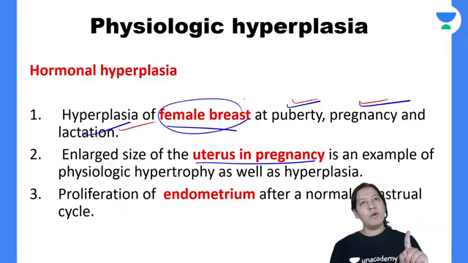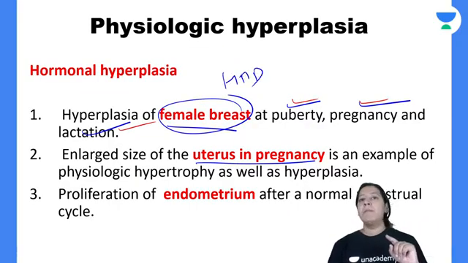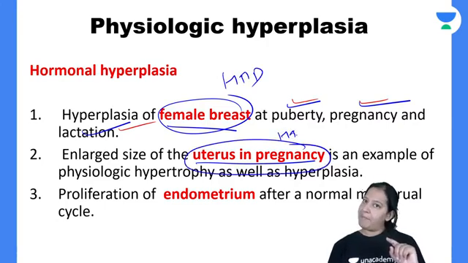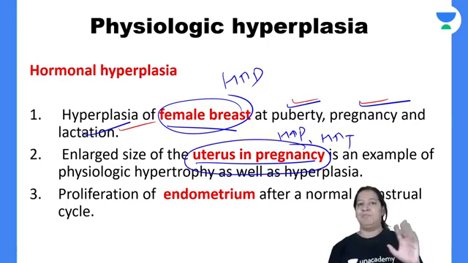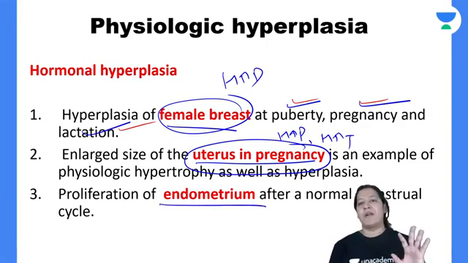Breast is an example of only hyperplasia. But the pregnant uterus is an example of hyperplasia also, hypertrophy also. Learn it. Please learn it. And the third example is endometrium during menstruation. Okay, so can you see?